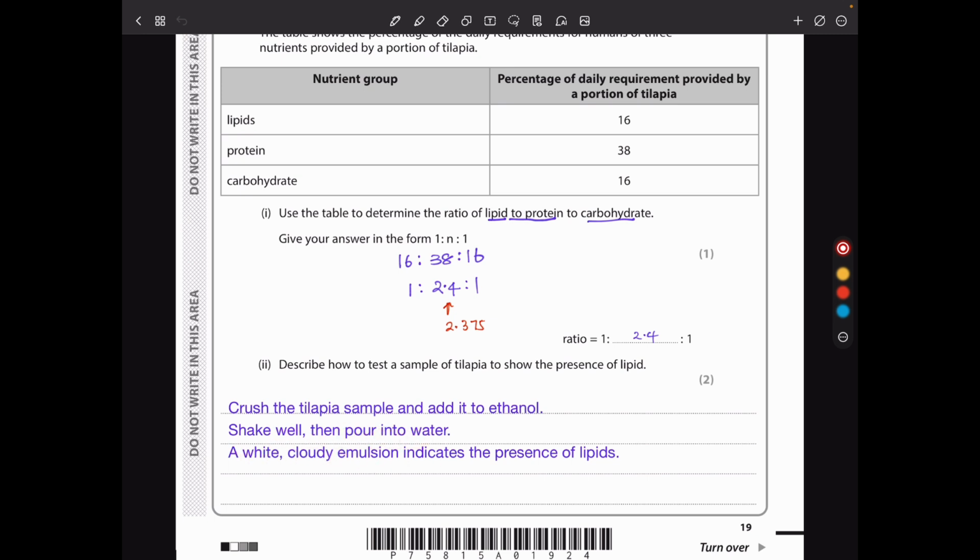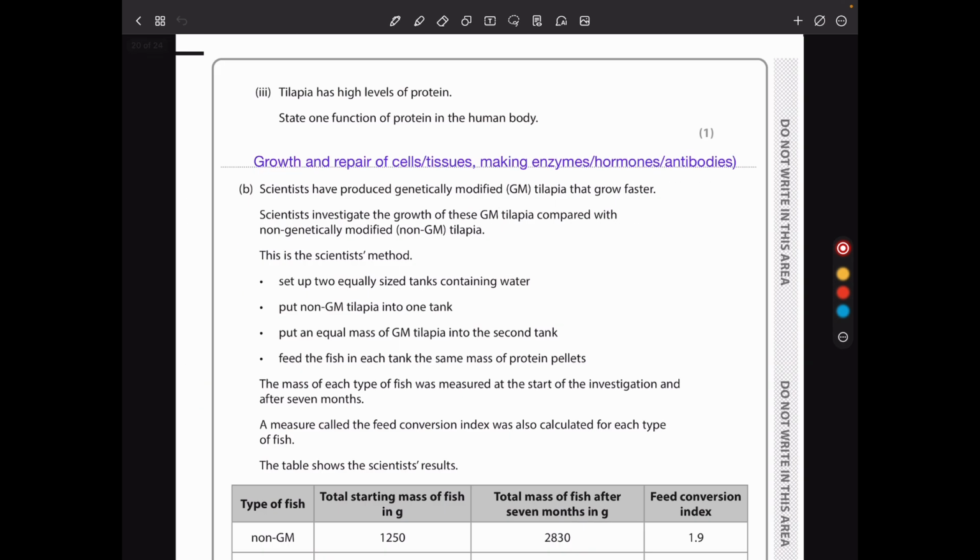If a white cloudy emulsion is formed, it indicates presence of lipids. The next, tilapia has high levels of protein. State one functional protein in the human body. Proteins are used for growth and repair, making more tissues, for making enzymes, hormones, antibodies, and so many more.